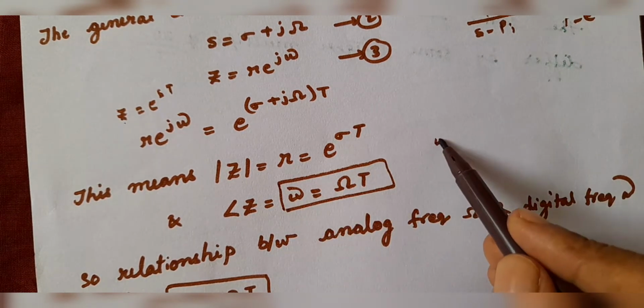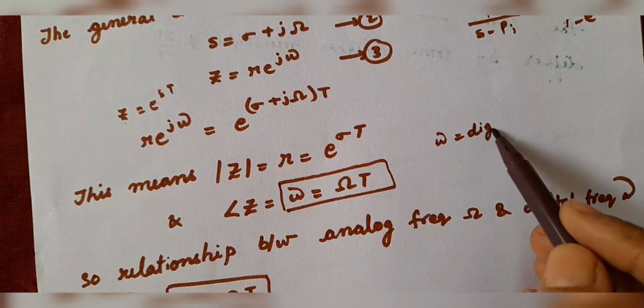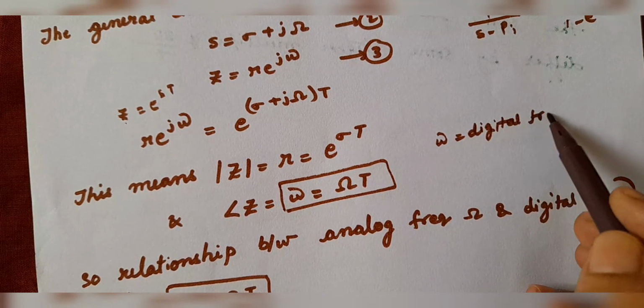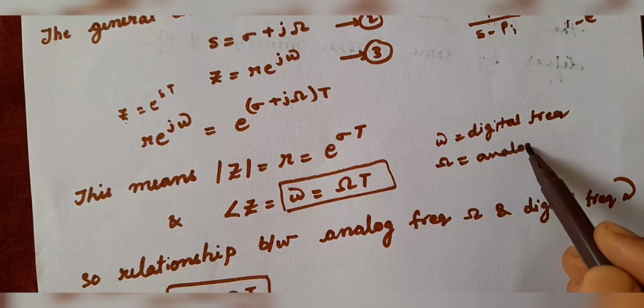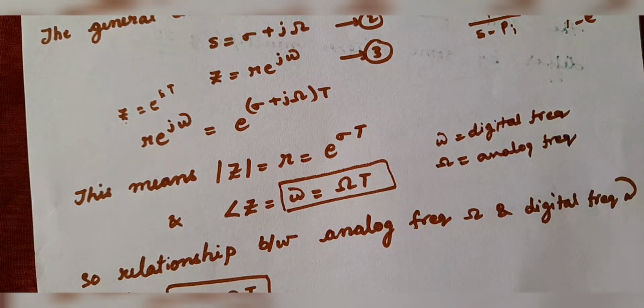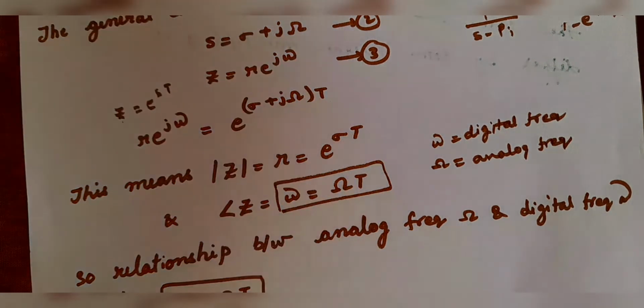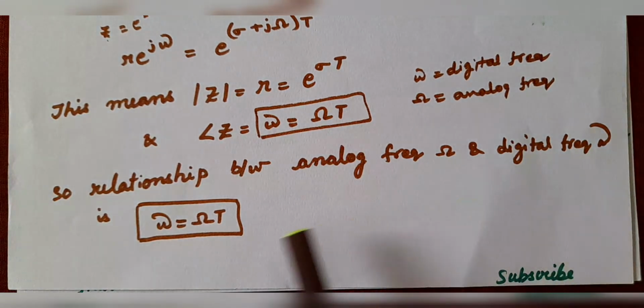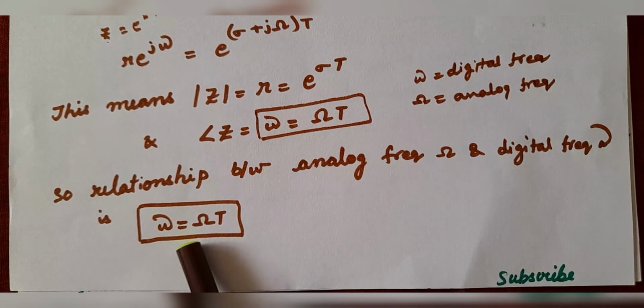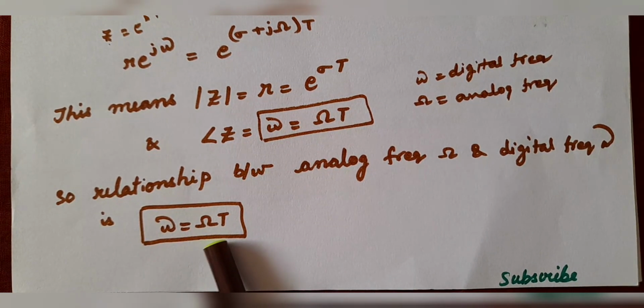Omega is the digital frequency and capital omega is the analog frequency, and the relationship is given by omega is equal to omega t.